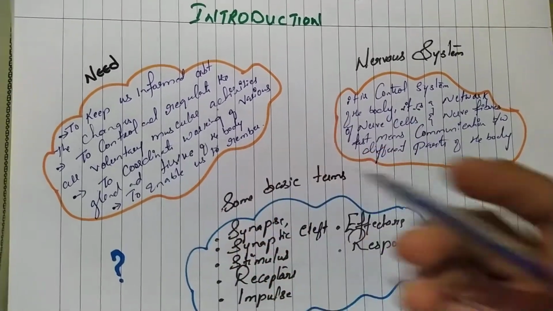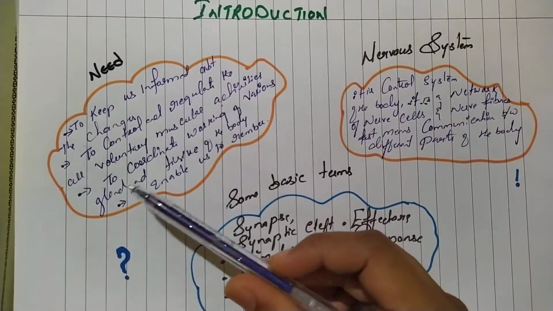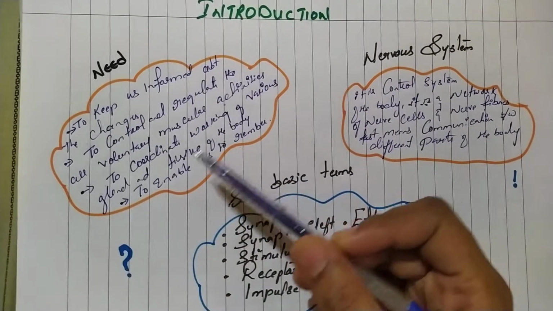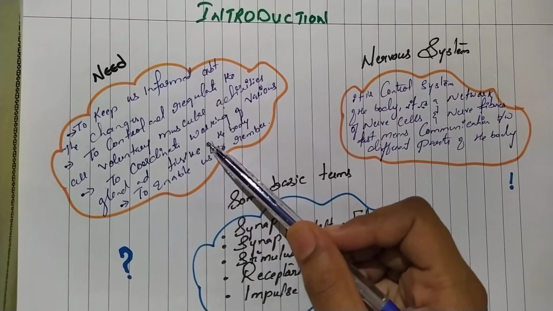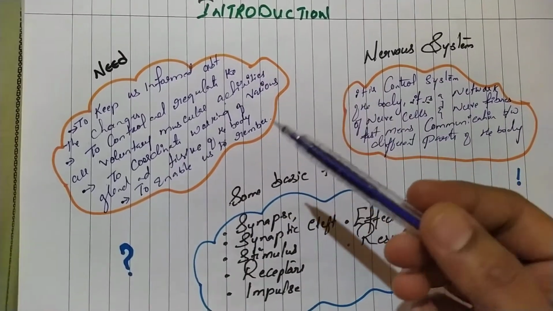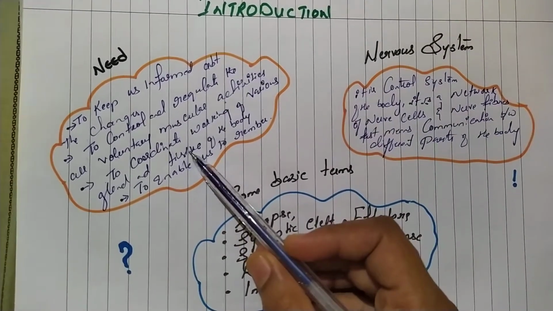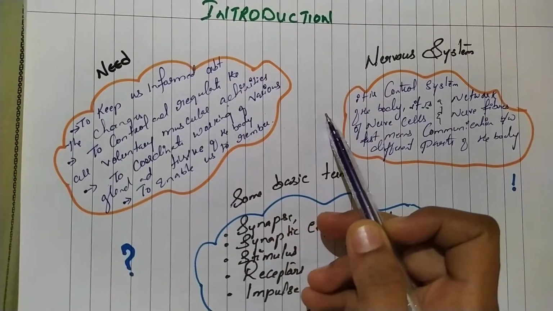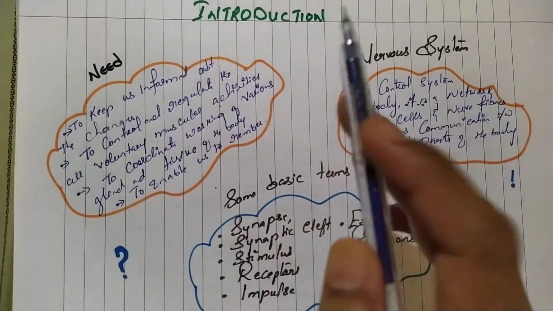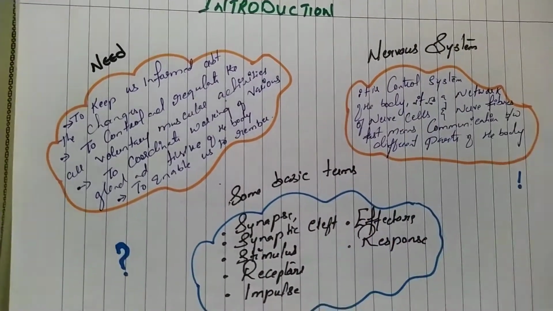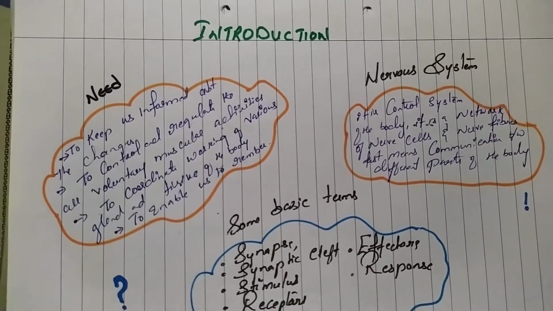Next, to control and regulate all the voluntary muscular activities at different levels and at different parts of the body, and to regulate involuntary activities of the alimentary canal and breathing, such as breathing, beating of the heart, etc., and also to coordinate the working of various glands and tissues of the body to enable us to remember and think and give a reason. So this is why we need the nervous system.